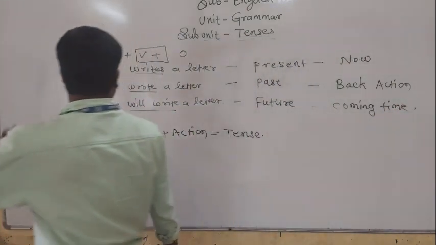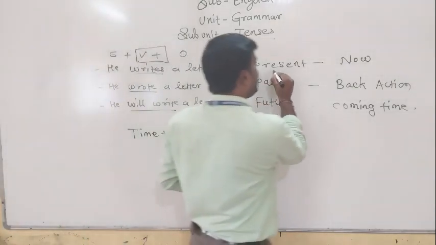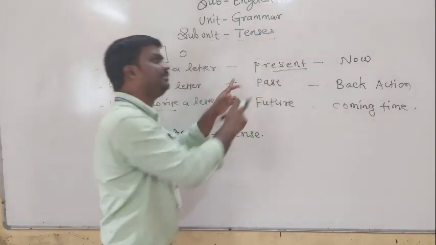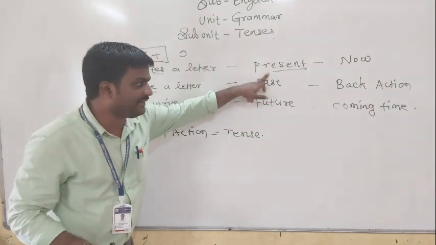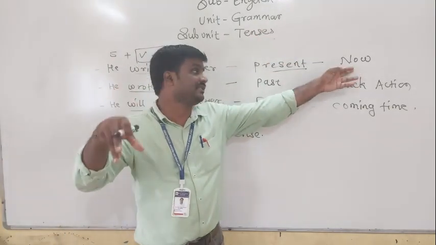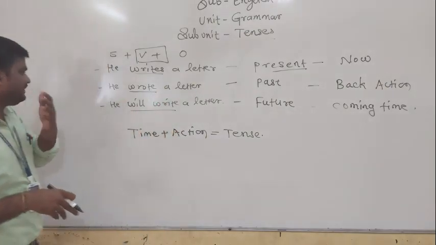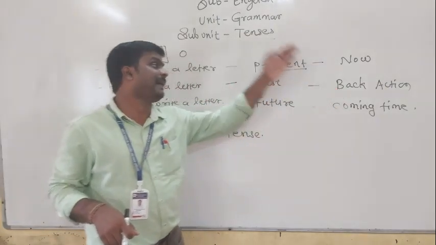Look at this. He writes a letter. At this moment, he writes a letter. So it indicates the present situation, and that's why it is called present tense. It indicates the current action. Now the situation is going on. That is called present tense. See the second one: He wrote a letter. That is past. This action is a back action.